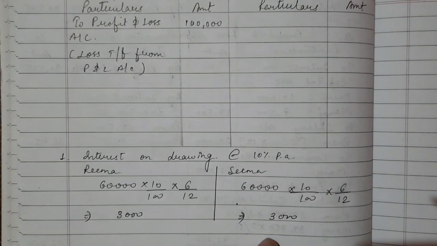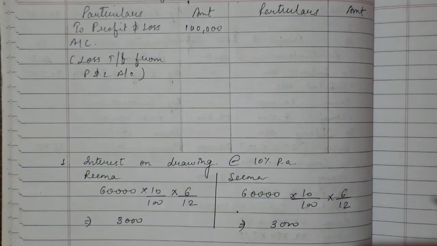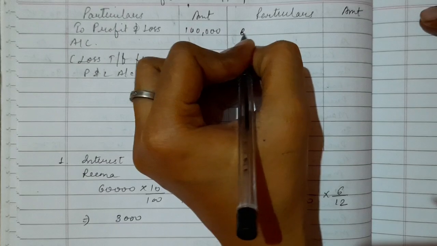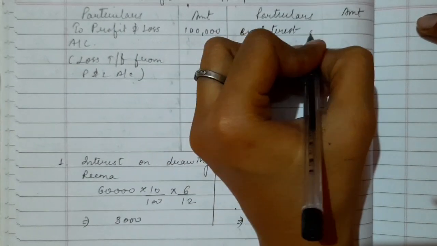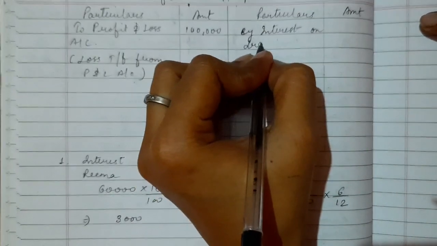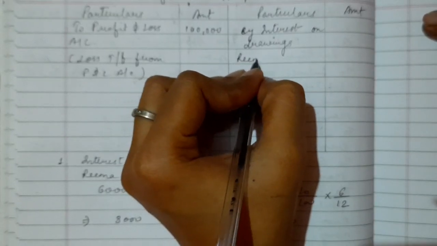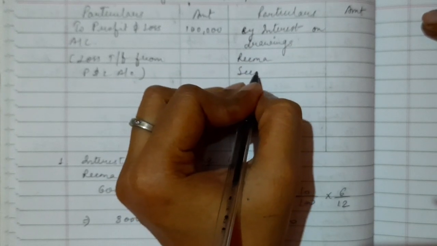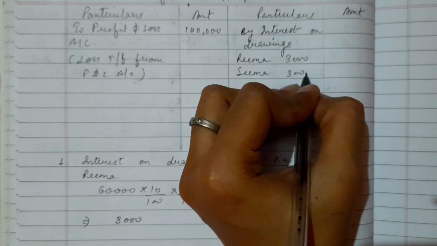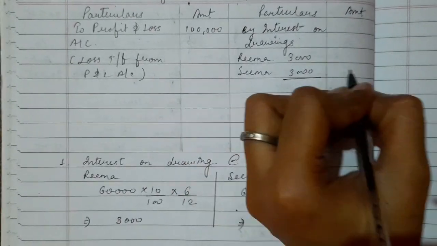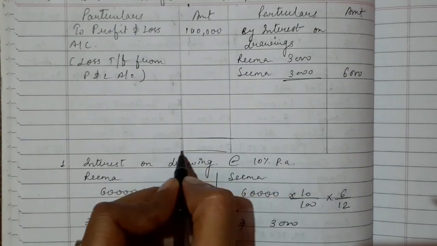So here I'll write by interest on drawings. This is for Rima and this is for Seema. It is 3,000 each and net amount is 6,000. Now we will balance both of the sides.